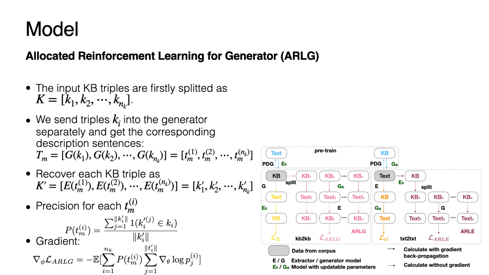Similar to ARLE, we also train the model with the text-to-text process to give a targeted sequence to guide the training together with the reward score. Let's see the experimental results.